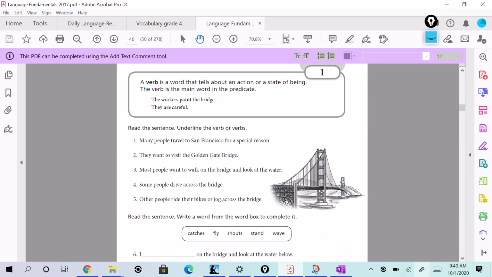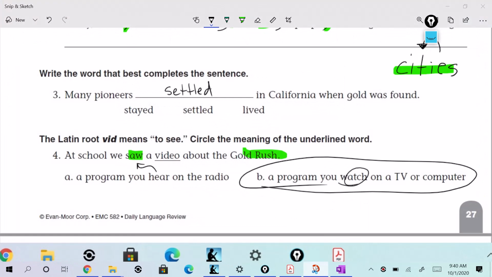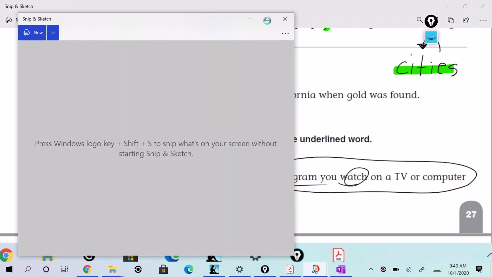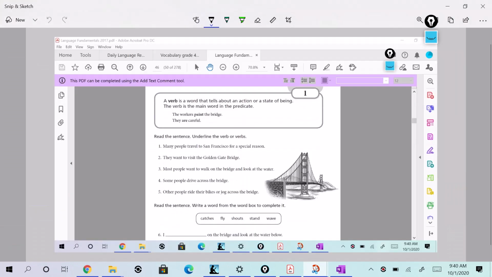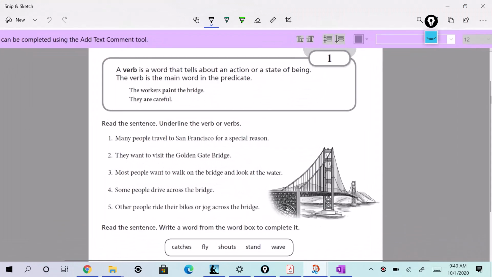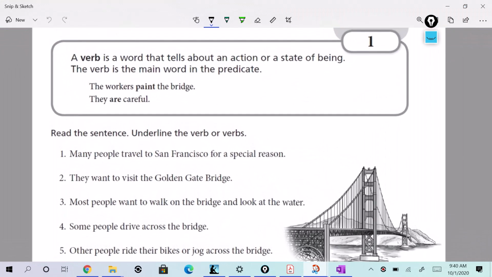All right. So, the verb. A verb is a word that tells about the action in a sentence, right? Yes, it is. So, let's take a look at it. It says, a word that tells about the action or state of being. I was happy. Happy is a verb, right? I ran to the store. Ran would be the verb. It's also the main part of the predicate.